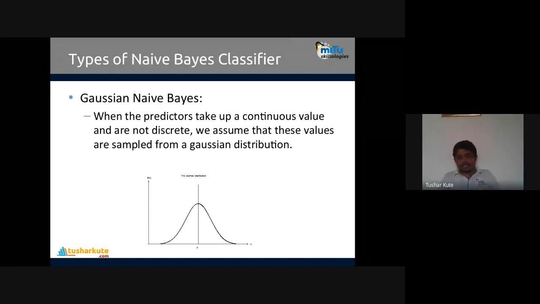So by using the plot, we can identify how the distribution of data is present, and based on that we can identify the kind of classifier that we have to use here. Okay, so three different kinds of Naive Bayes classifiers are there. Based on the data distribution, these respective classifiers can be used to perform the classification of the data.